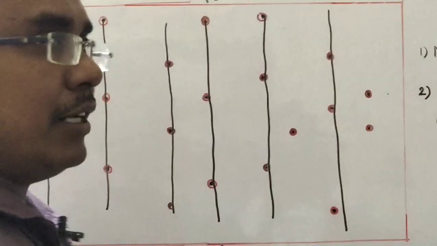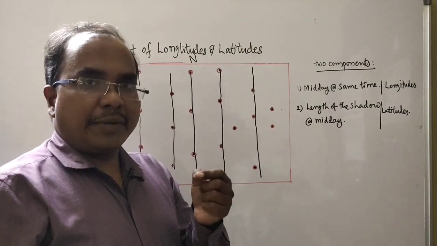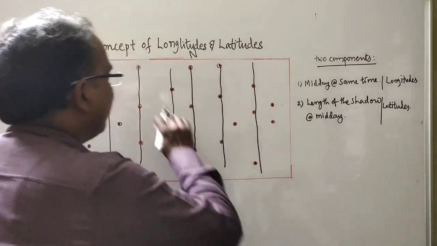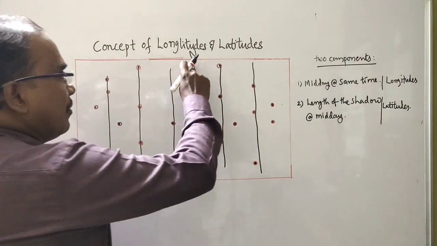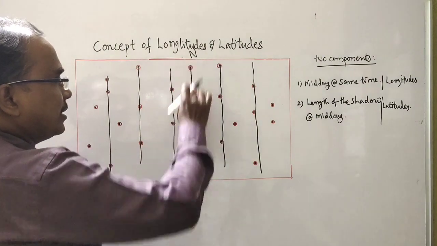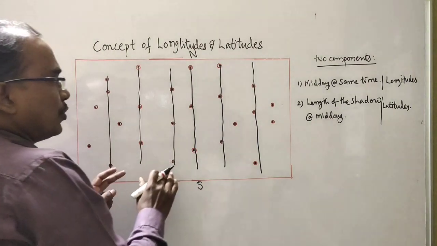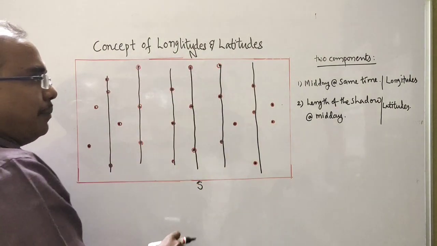These are called noon lines or meridians, or we call them longitudes. At all these places, 1, 2 and 3, the midday occurred at the same time. So these are the lines that are drawn vertically on the map.